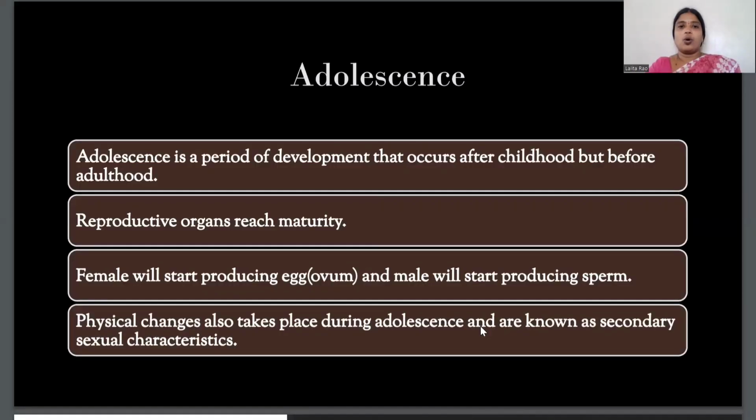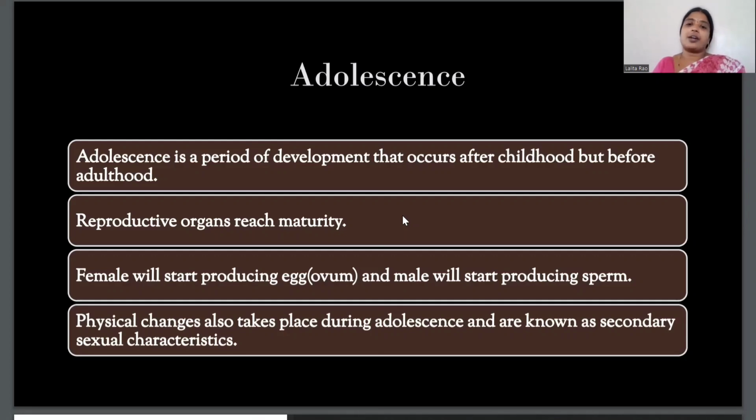Now, what is adolescence? Adolescence is a period of development that occurs after childhood but before adulthood. It is the period of transition when you are moving from childhood to adulthood. During this period, the reproductive organs present in our body reach maturity. In girls, the ovaries start producing mature eggs, known as ovum.